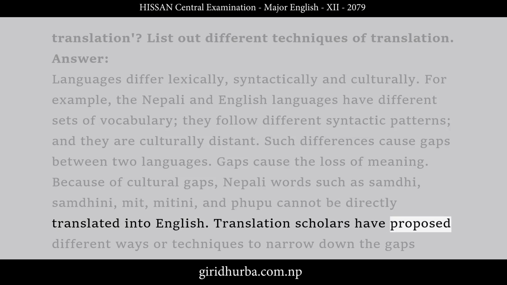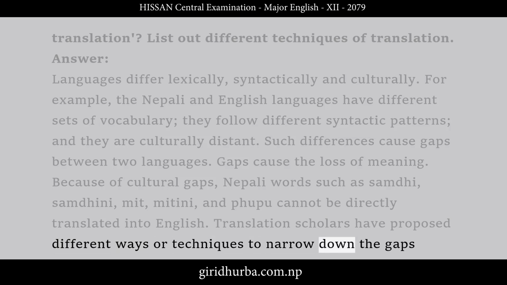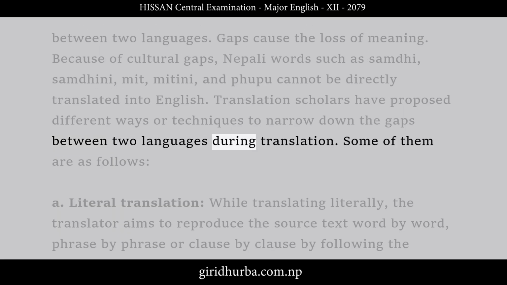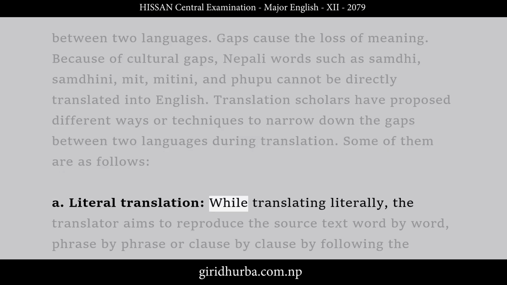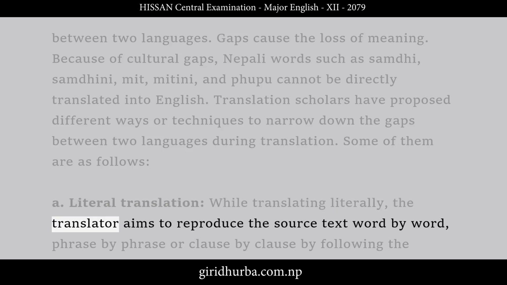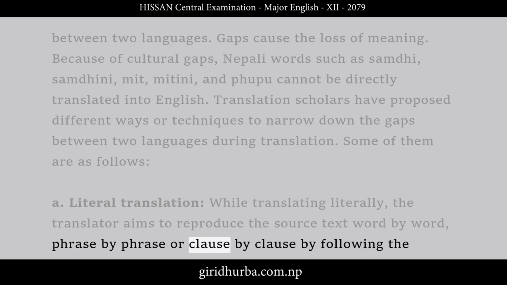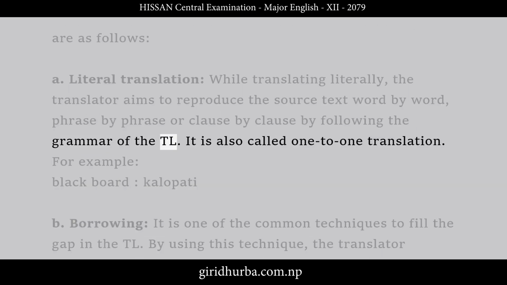Translation scholars have proposed different ways or techniques to narrow down the gaps between two languages during translation. Some of them are as follows. A. Literal translation. While translating literally, the translator aims to reproduce the source text word by word, phrase by phrase, or clause by clause by following the grammar of the TL. It is also called one-to-one translation.